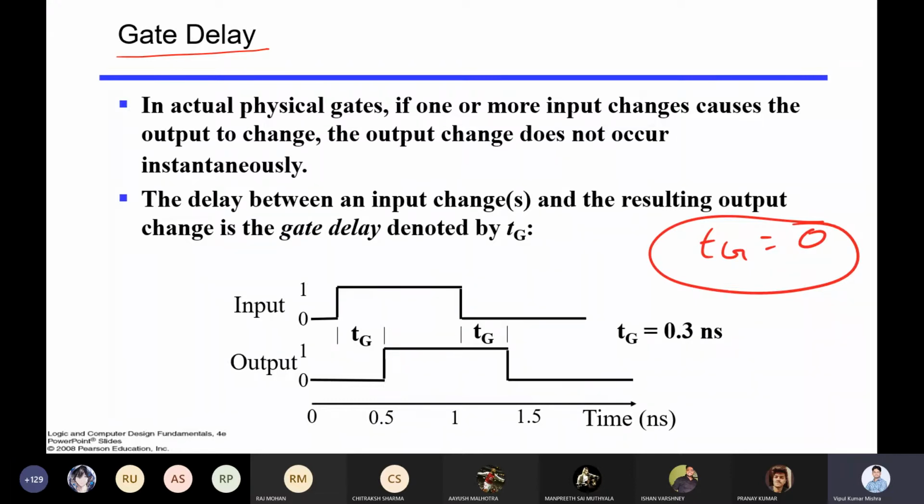This will decide how fast your processor is. Initially we had micrometer circuits, then nanometer circuits, like 50 nanometer, 40 nanometer, and then 14 nanometer circuits, which is what we work with today.